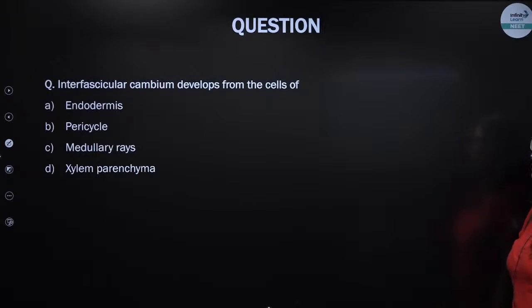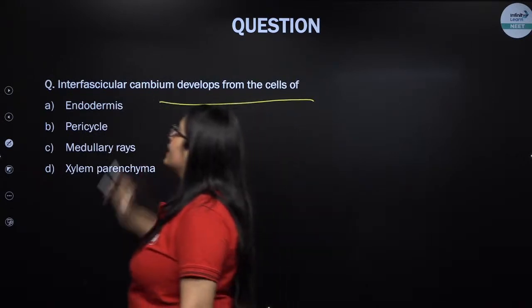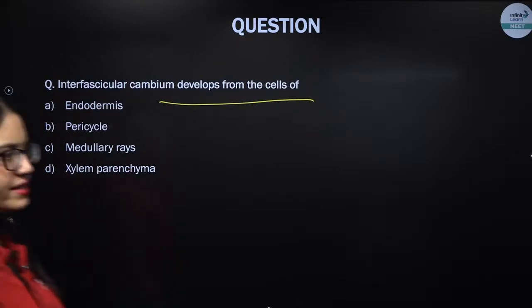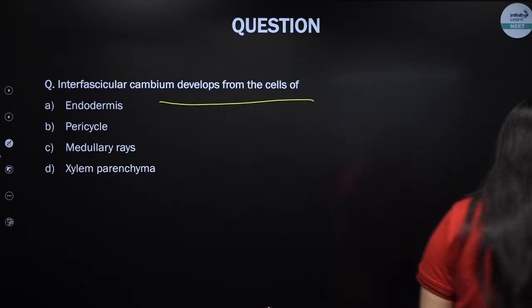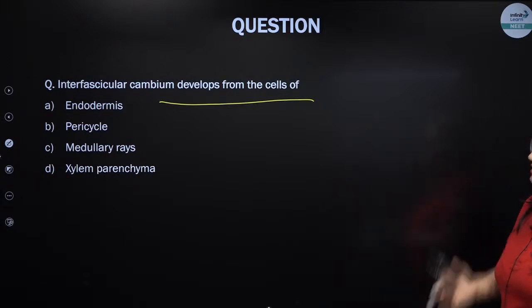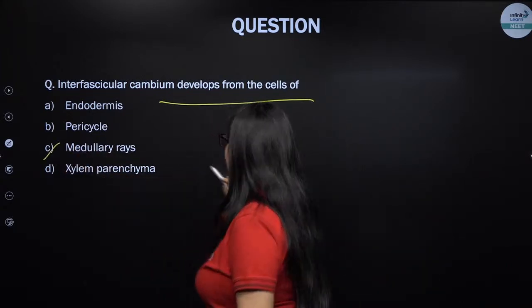Next question. Interfascicular cambium develops from the cells of. Come on, everybody, give it a try. Yeah, that's absolutely correct. Medullary rays that are present between the intrafascicular cambium.